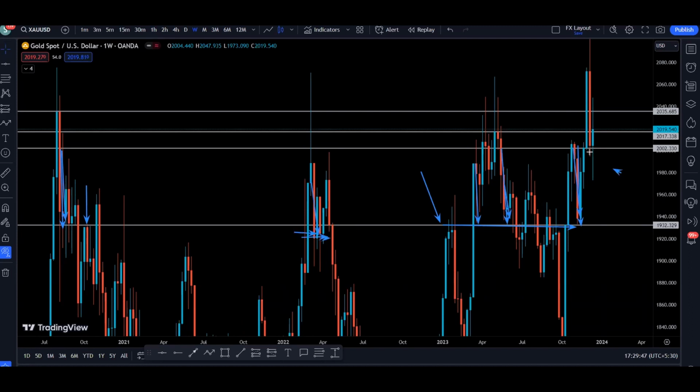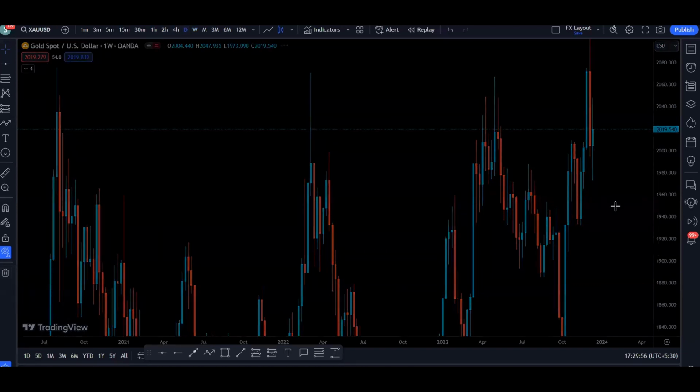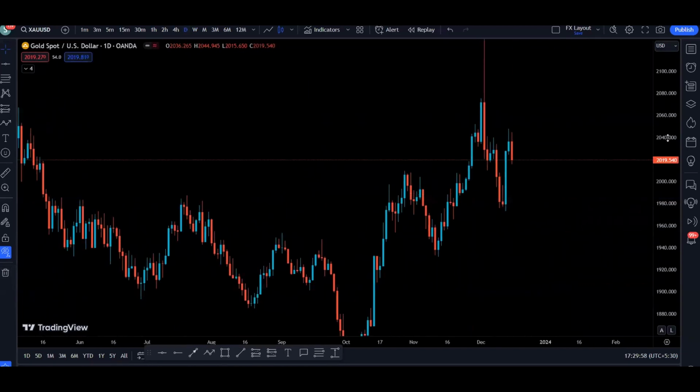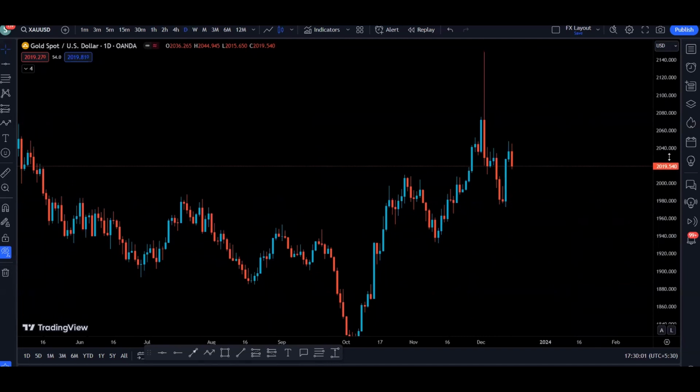So if we break below this area, there is a higher probability price is going to continue to the next support. Now let's go to the daily time frame to see what is happening. On the daily time frame, market structure is very bullish because we are making high highs and high lows.